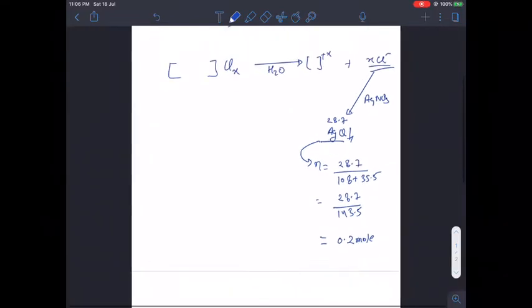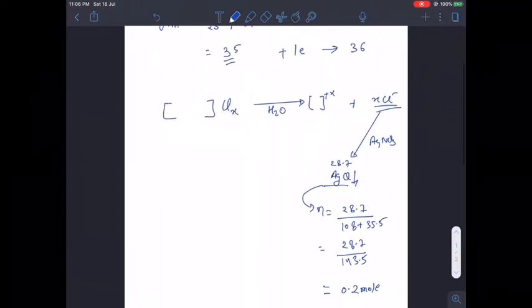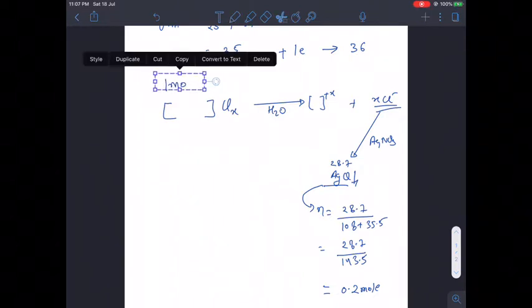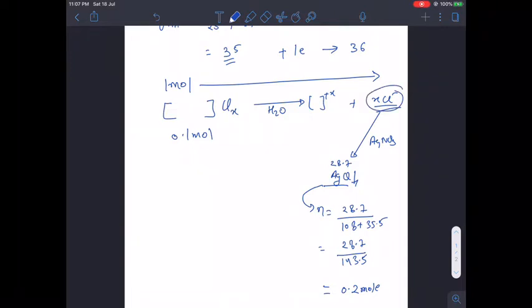So it is very clear that if 1 mole of this complex is there, then it will give x moles of chloride ion, and if it is 0.1 mole, then we will get 0.1x mole of chloride ion.